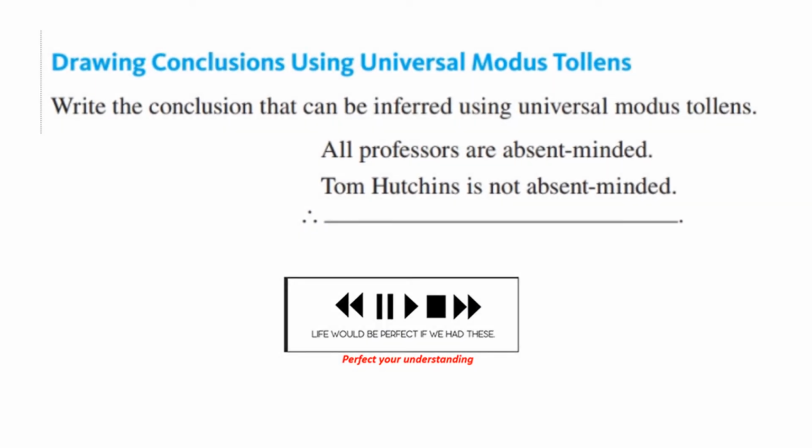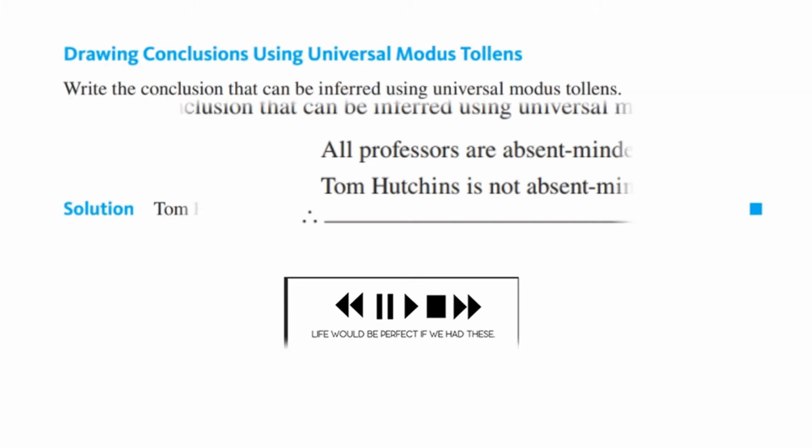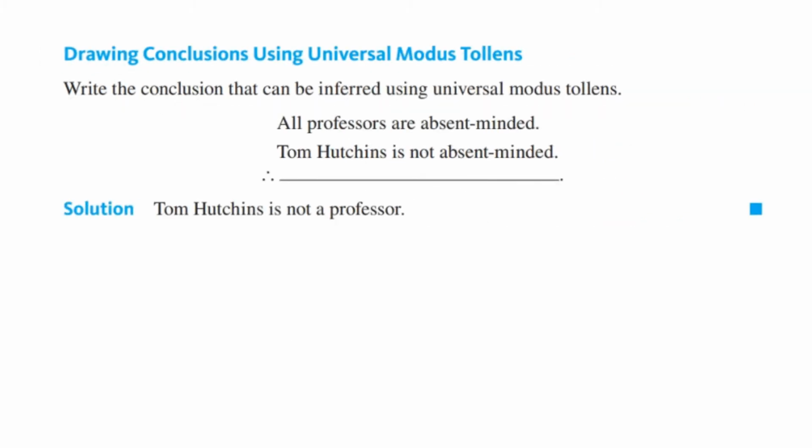Here's something for you to draw a conclusion using universal modus tollens. So suppose I give you this argument. All professors are absent-minded. Tom Hutchinson is not absent-minded. What can you conclude? Write down an answer. You know what to do. Let's see how you did. And of course you can conclude that Tom Hutchinson is not a professor.